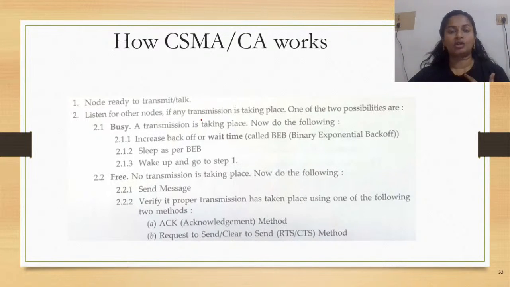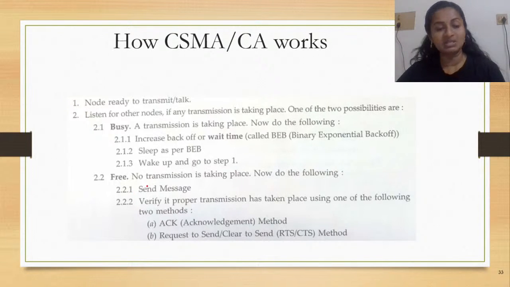When I'm trying to talk, imagine that I'm trying to talk in a group of people. What should I check? I need to check if it is silent or nobody else is talking, right? So in that case, I would listen for the other nodes. I would check if any transmission is taking place. Now, in this case, there are two possibilities: either somebody is talking, or it is free and you are ready to transmit.